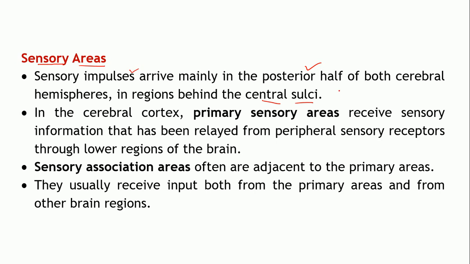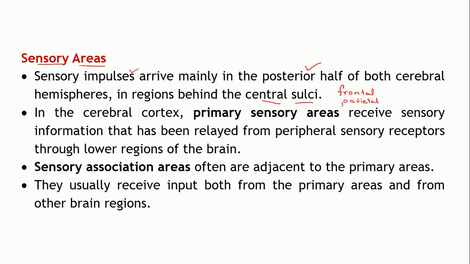It is separating the frontal lobe from the parietal lobe, correct? Okay, so in the regions just behind the central sulci in both the cerebral hemispheres lie these sensory areas.